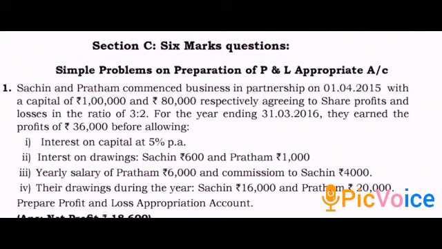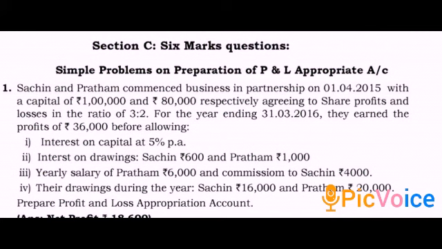Second one, interest on drawing. They have directly given the amount: Sachin rupees 600 and Pratham rupees 1000. Third adjustment, yearly salary of Pratham rupees 6,000. Yearly means annually, salary rupees 6,000 for Pratham, and commission to Sachin rupees 4,000. Means the firm has to pay Sachin 4,000 commission. Last adjustment, drawings during the year: Sachin rupees 16,000 and Pratham rupees 20,000.